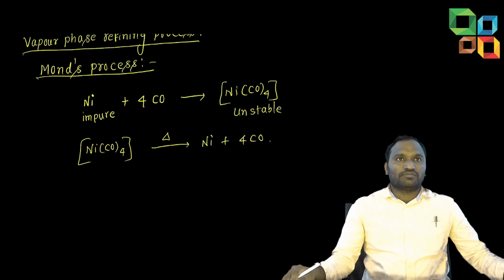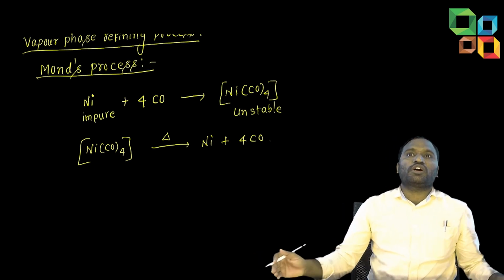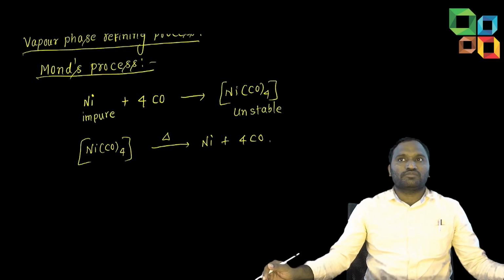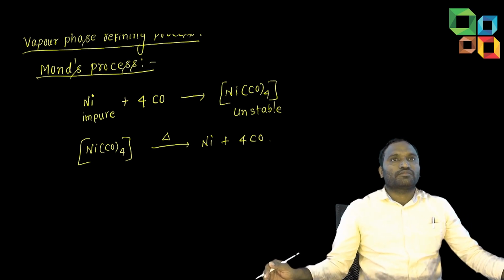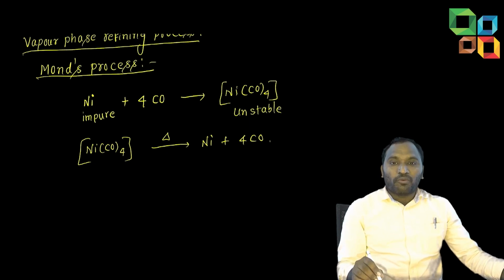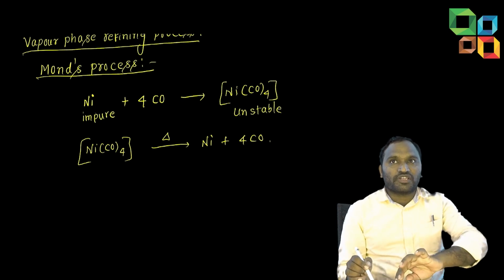Now you may get a doubt: Sir, what did you do? Nickel plus 4 CO you wrote, afterwards again nickel plus 4 CO you wrote. Nothing happened in this process. But the impurities got separated. Here only nickel reacted, but not the impurities. So the impurities are left here only.